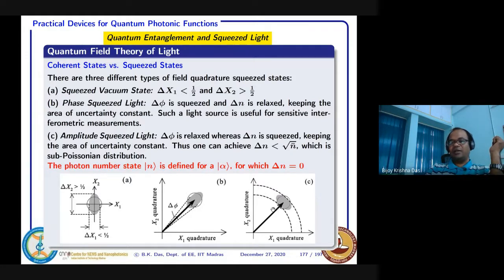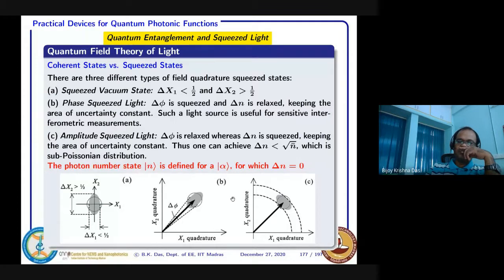So whatever I have just shown, this photon number state you can generate, and you can use it for entangling purposes also. Entangled photons, I think you will find many applications. We are basically moving towards a sub-Poissonian light source, which you can also demonstrate experimentally.